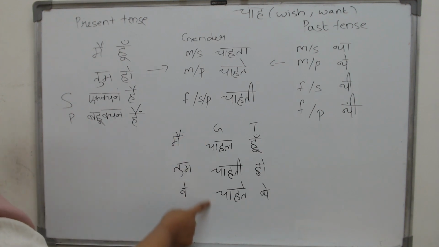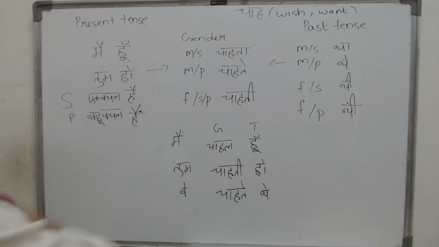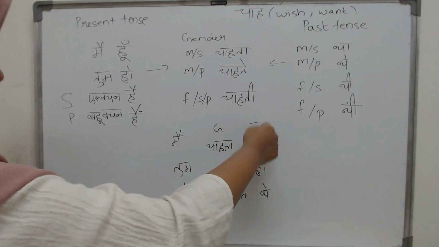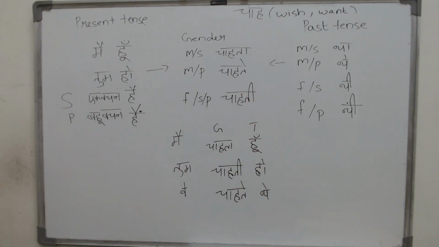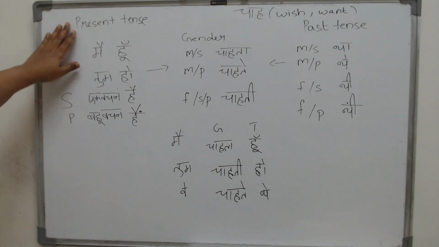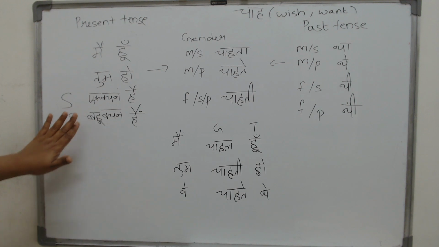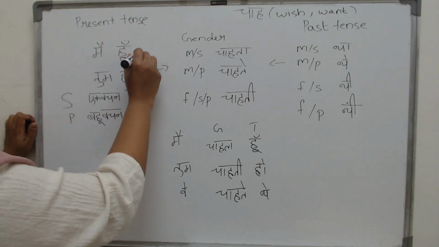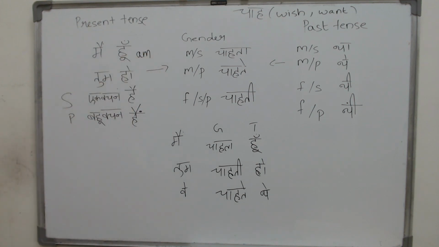Now, this chah form, your gender will determine, but this, your tense will determine. Is it happening now? Has it already happened? In present tense, we have 4 different forms. What are they? One is for main, which is like am. I am fine. I am Prakash.